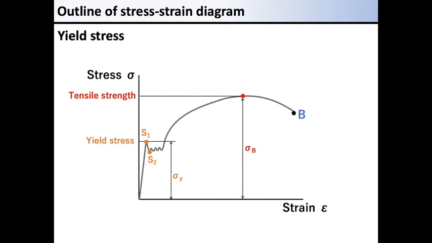Next is yield stress. When a material reaches the yield point and starts plastic deformation, as you see in the stress-strain diagram, the load or stress rapidly drops a little. Yield stress clearly appears in the stress-strain diagram of mild steel, which has a carbon content of less than 0.3%.